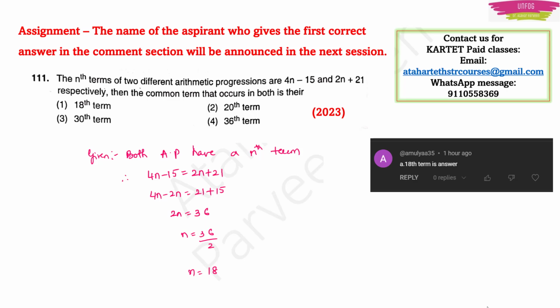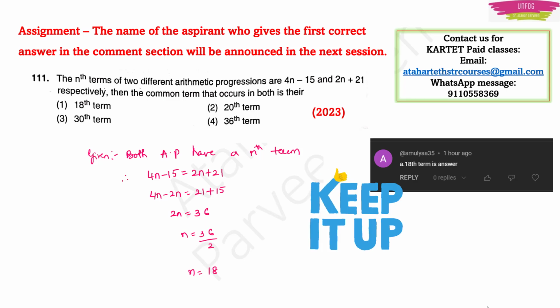Now let me give you the answer for this question from arithmetic progression from our previous class. So here you can see that you have to equate both the progressions in order to find the common term, so that if you equate easily you will get n is equal to 18 here. So option 1 will be the correct answer, and Amulya is the aspirant who has given the correct answer in the comment section, and she was the first one who gave the correct answer. So keep it up, Amulya.